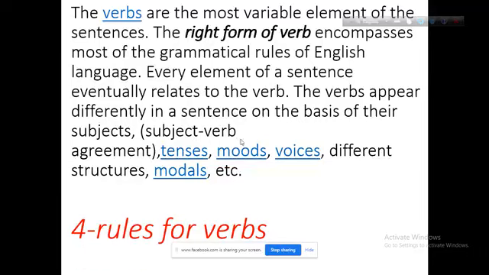Sometimes we use it in the tenses. In different tenses, there are different moods of the verb. There are various forms of verb in various tenses. According to the rules, we have to use the verbs in different forms. Moods, voices. In the voices, we have many types of verbs. In different structures, you will have to use different forms of verbs. In the modals, when you use the modals, we have to use different kinds of verbs.